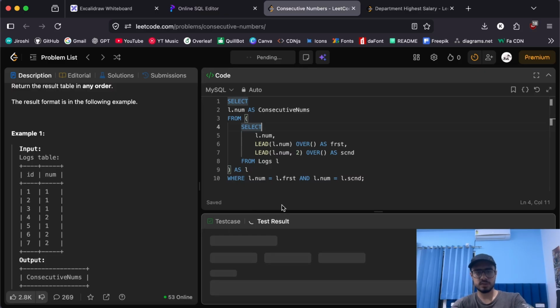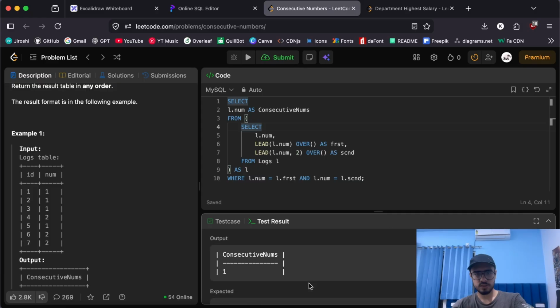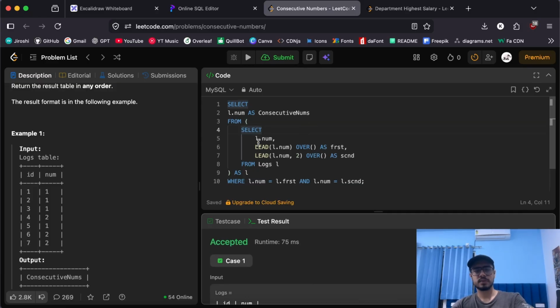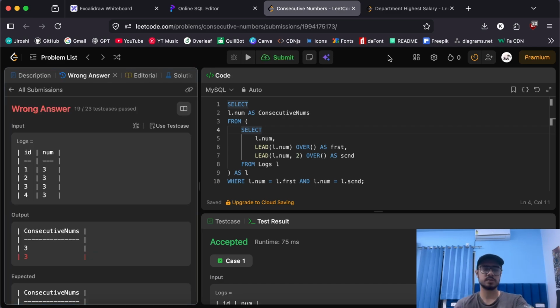If I try to run this, yeah, it did work. It works just as expected. I took the first number, took the first lead and the second lead, and compared them using a subquery, and that's how I got my consecutive numbers. But when I try to submit it, I'll probably get an error. Let's see. Yeah, as expected.